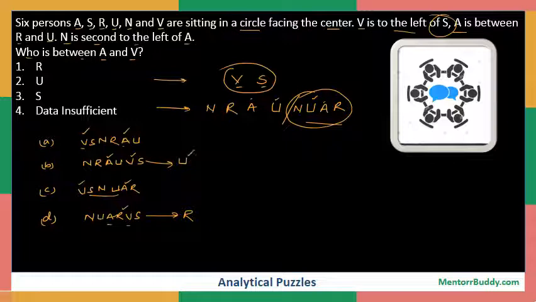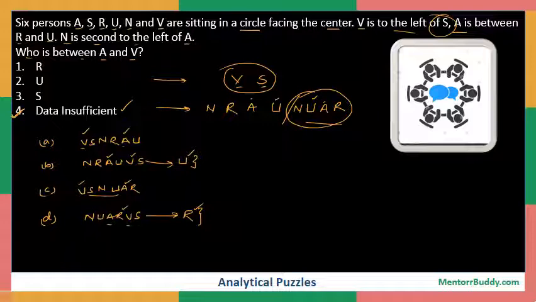Now because we are getting U or R as a possibility in between A and V, thus we cannot say what can be the confirm answer to this question. And thus we will go with the option data insufficient, because we are not sure whether U is in between or R is in between. And thus the better answer to this question becomes data insufficient.